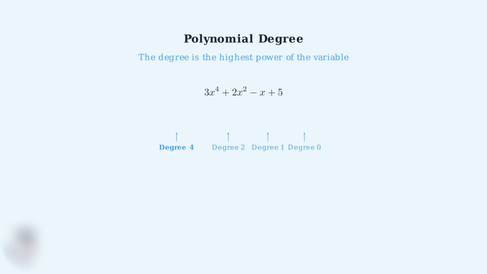The second term, 2x squared, has degree 2. The third term, negative x, has degree 1. The constant term 5 has degree 0. Since the highest exponent is 4, this polynomial has degree 4. The degree is always determined by the term with the largest exponent.